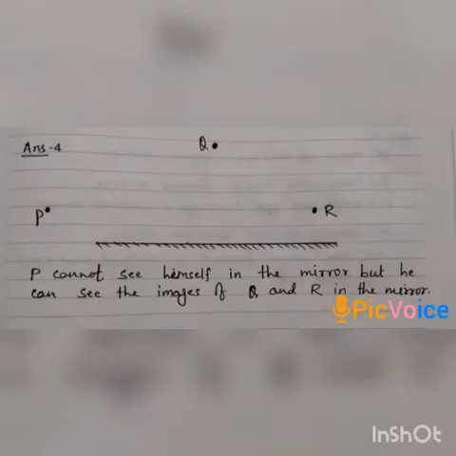In question number 4, three persons are standing at points P, Q, and R in front of the plane mirror. Now the question is, can P see himself in the mirror? Also, can he see the image of Q and R in the mirror?